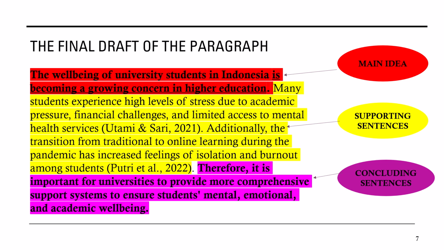So if we find any kinds of citations outside that prove that it is becoming a concern in higher education, this is what we call the supporting sentences. In this case, I tried to add, for example, supporting ideas for it. Number one is many students experience high levels of stress due to academic pressure, financial challenges, and limited access to mental health services. This is mentioned by Utami and Usari 2021. This is the evidence, the proof, the support of the idea about the topic.